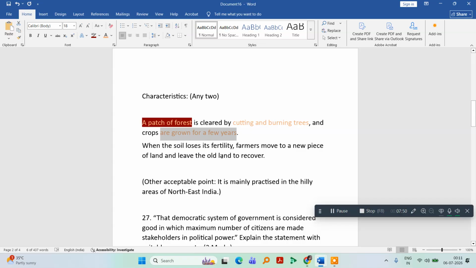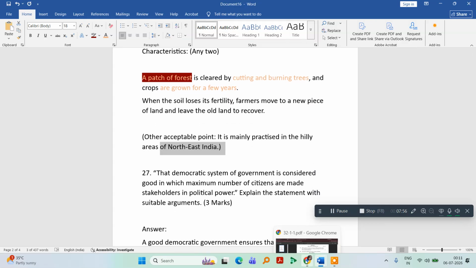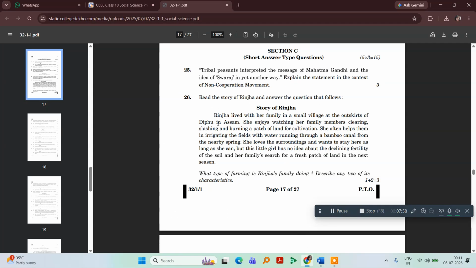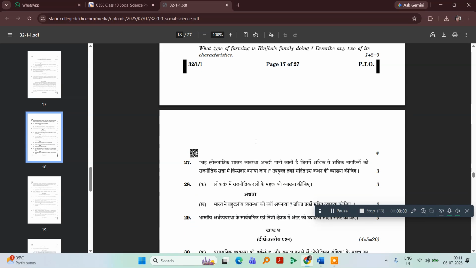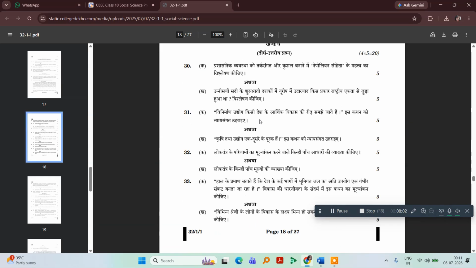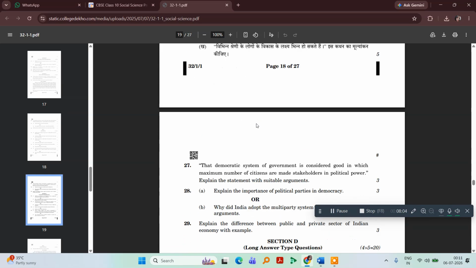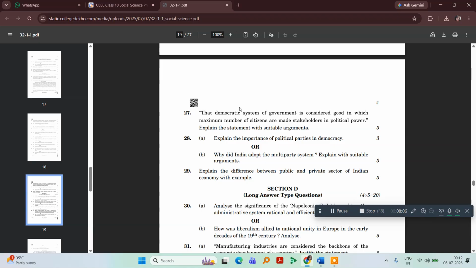It is usually practiced in the hilly areas of the northeastern part of India. Shall we move on to the next one? This is with regard to economics. There will be questions in Hindi, so let's do the questions that are given in English.